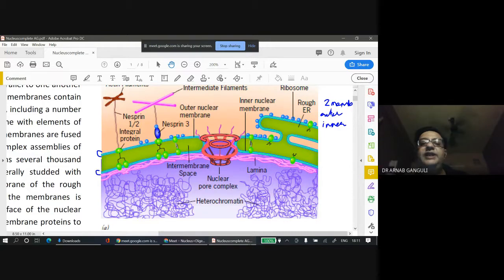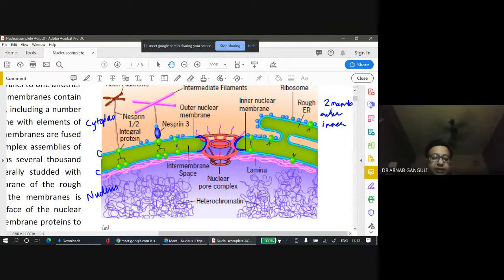The outer one is facing the cytoplasmic side, and this is inside the nucleus. So one is the outside cytoplasm side, outer membrane, and inside nucleus side. Now, an interesting feature is that both these two nuclear membranes are joint. You can see they are joint. They are not separate.